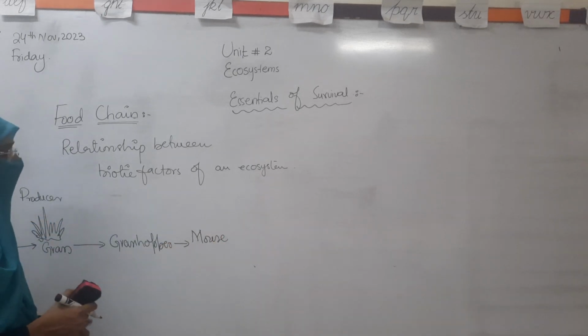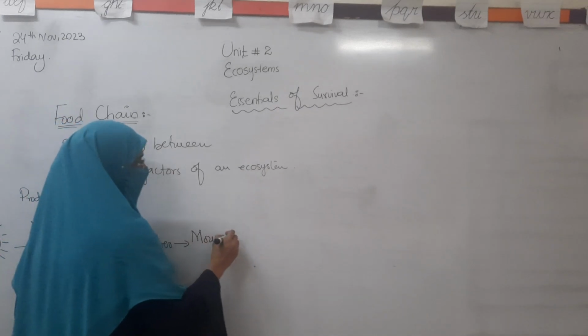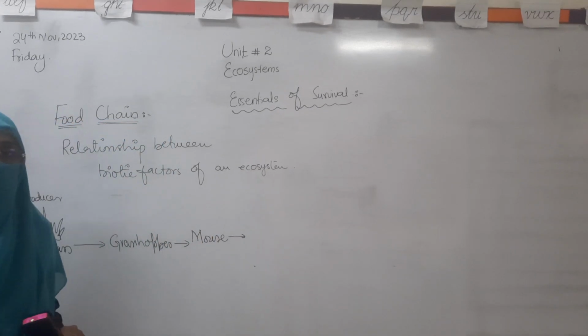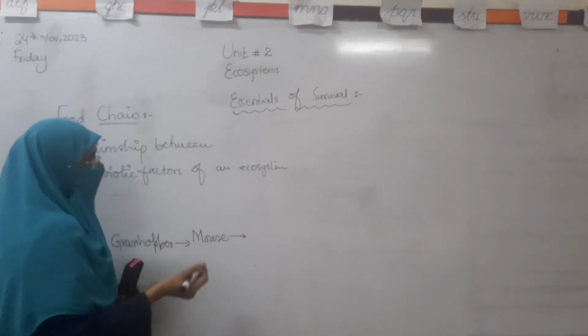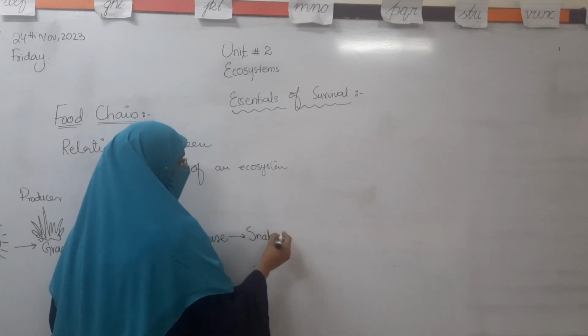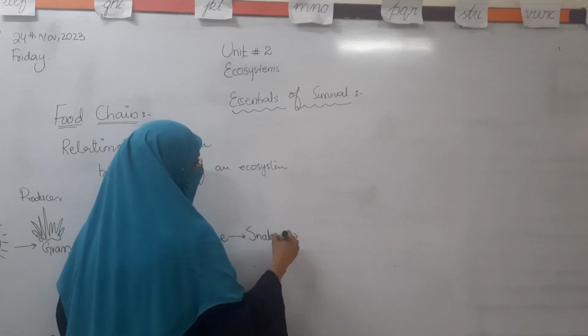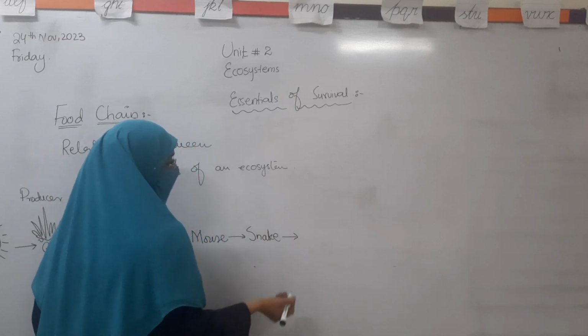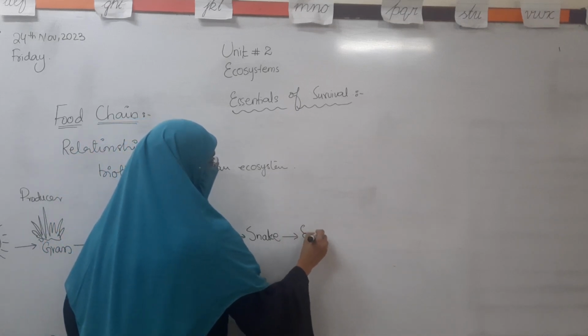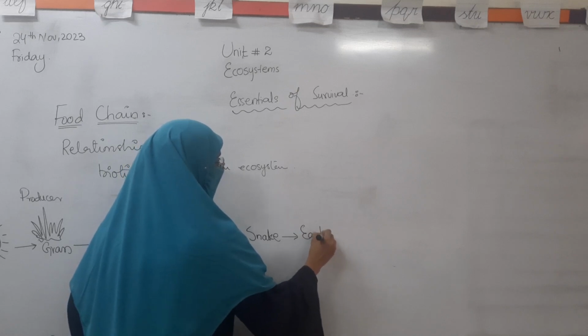So it means that the next organism needs much more food to get the extra energy. Okay. And the mouse may be eaten by another big animal, that may be the snake, and the snake may be eaten by a bird or other living organism. We can say that it can be eaten by the eagle.